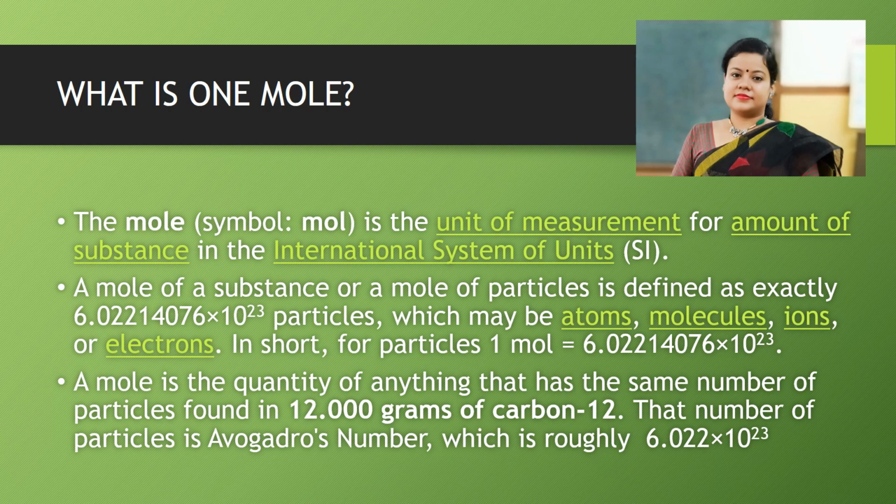So the definition remains the same, only we have taken a standard, that is 12 gram of carbon. I hope the definition is now clear to you. So 1 mole of a substance, of a particle, is 6.022 into 10 to the power 23.